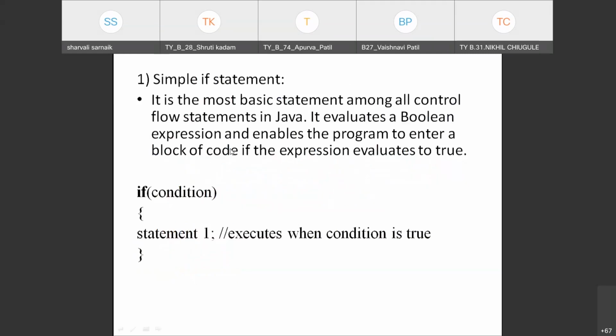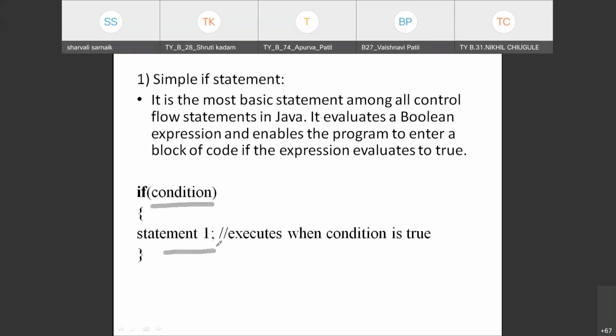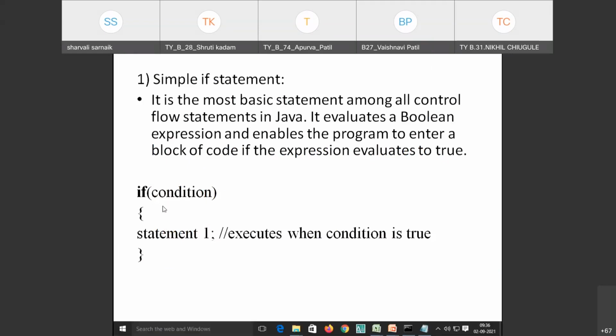First we are going to see is if statement. As I said, if statement is going to check the condition, and depending on that condition, we are going to get an output. Now this is the syntax of writing an if statement. See, if condition, then statement 1. Now if condition is true, then and only statement 1 will be executed. So this is the simple if statement where we are going to check only the one condition, and if that one condition is true, then statement 1 is going to execute.